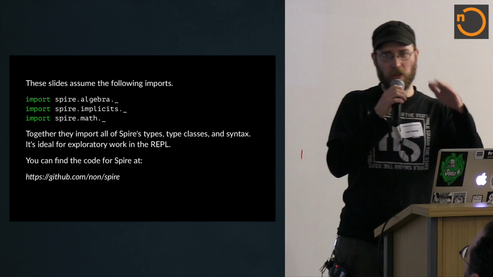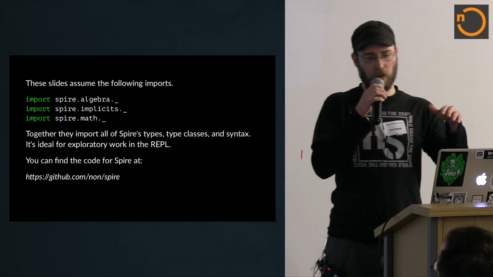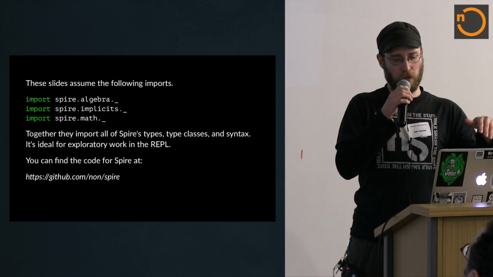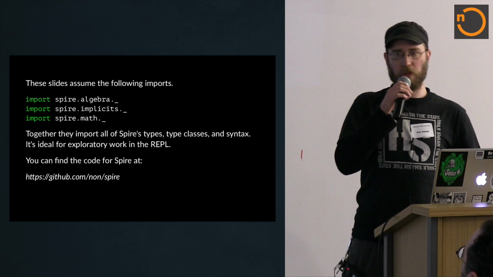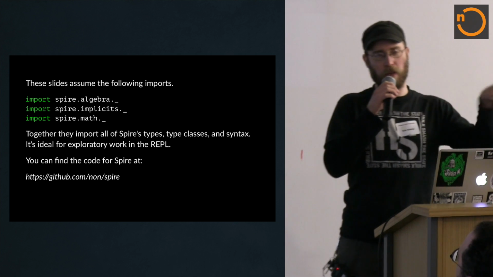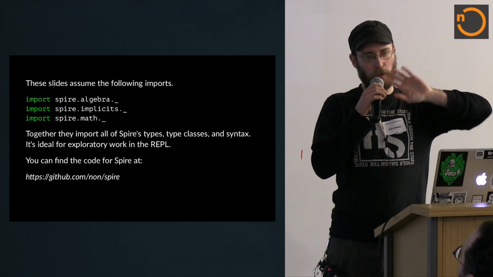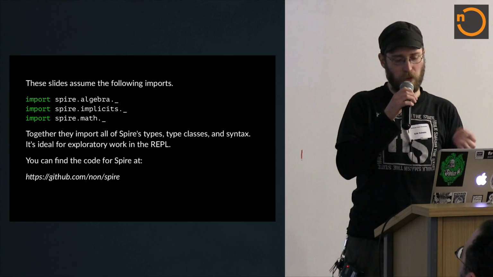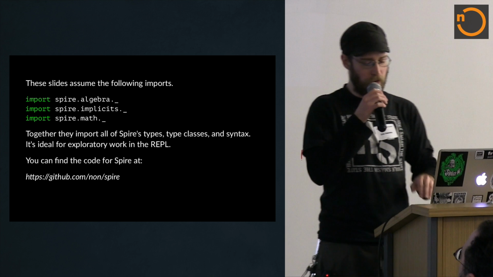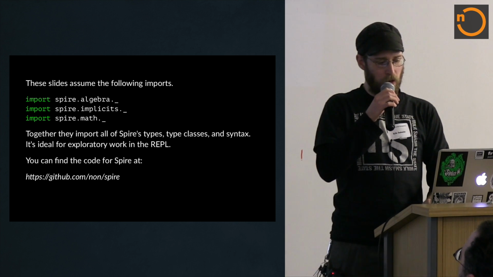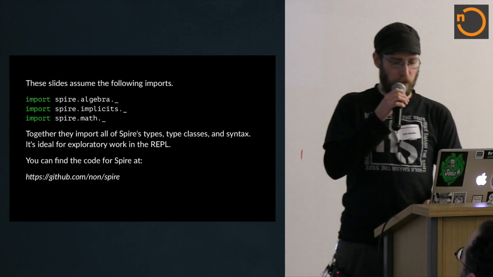Great, so just to get started, I try and make sure all my slides are runnable Scala code, at least the ones that are Scala code. So you should just assume that these three imports are happening. This basically brings in all the types, all the type classes, all the implicit operators, just like the works. And it's really handy for playing around and just seeing all the different stuff you can do. And you can find the code for Spire in the Spire repo.